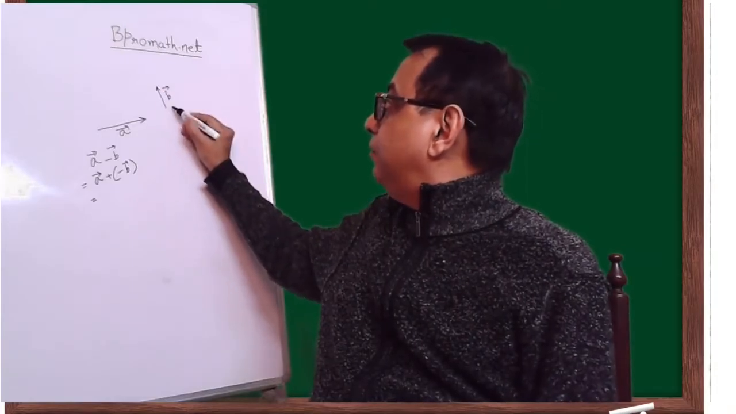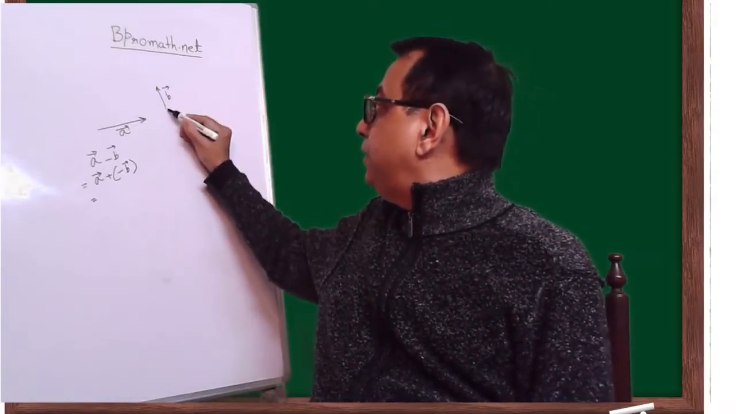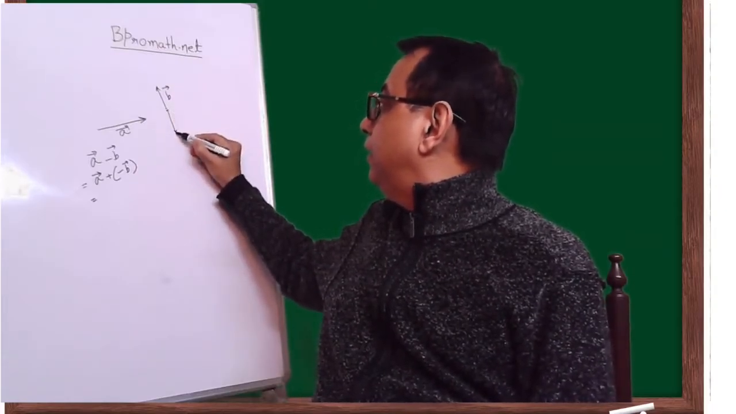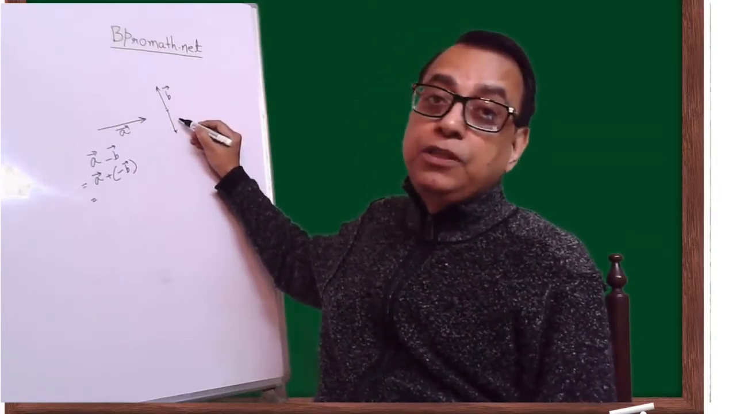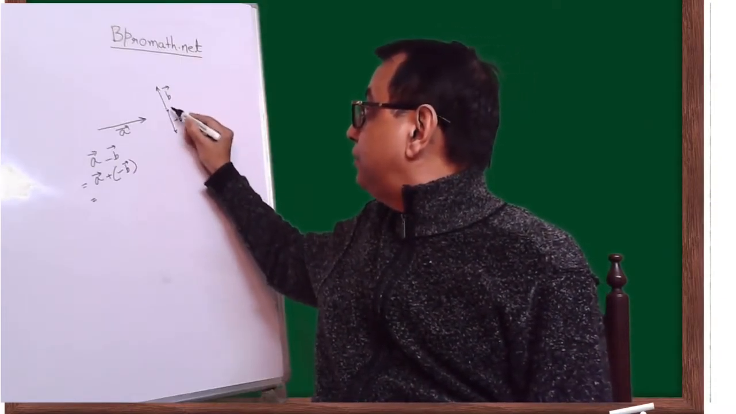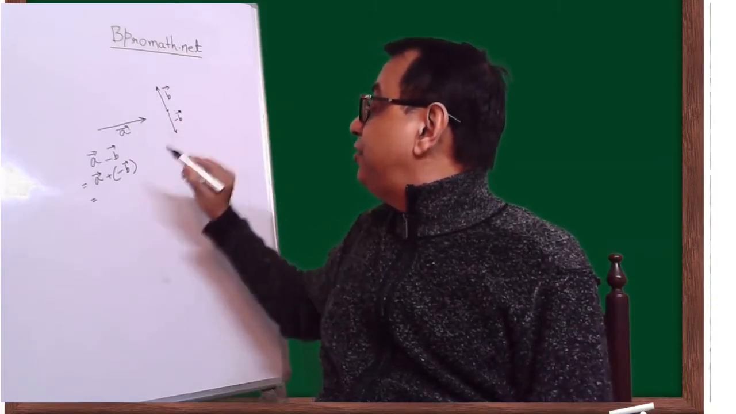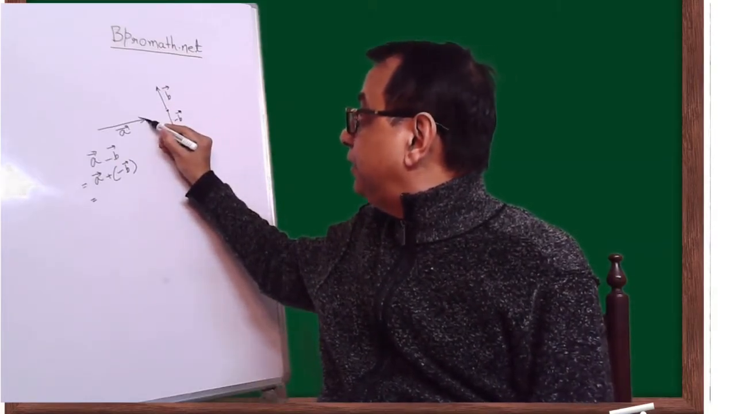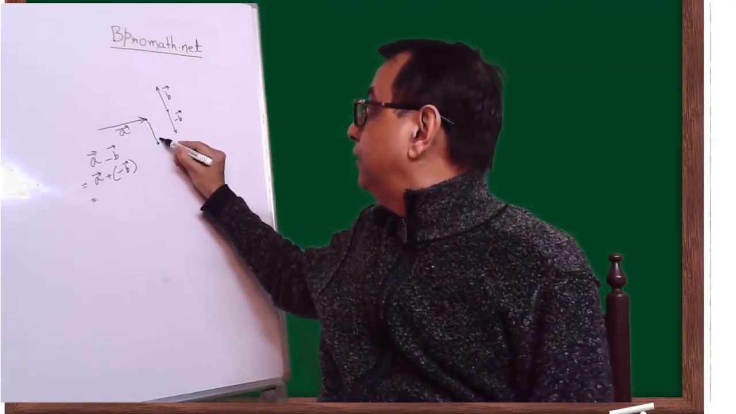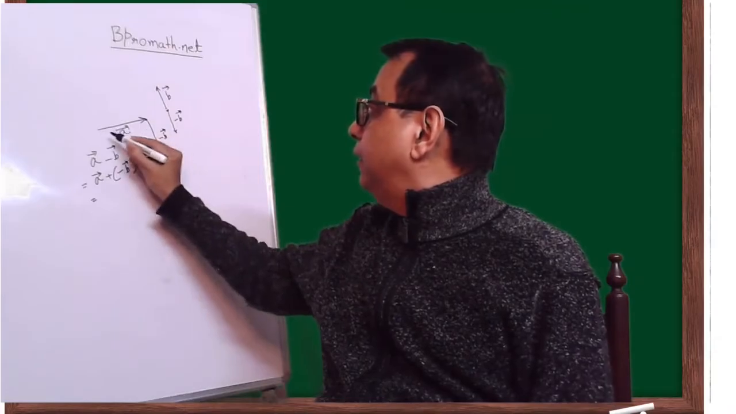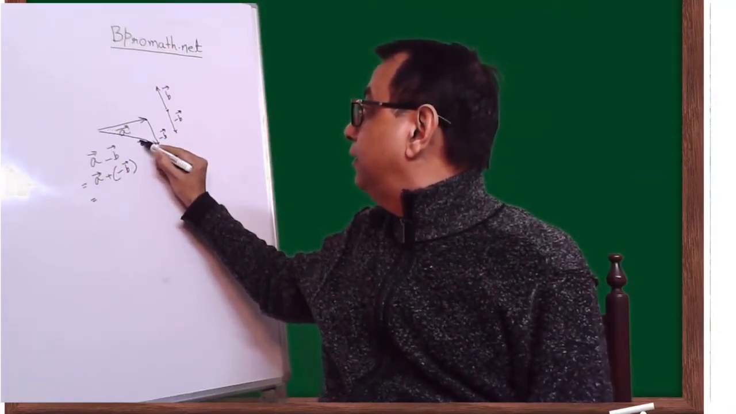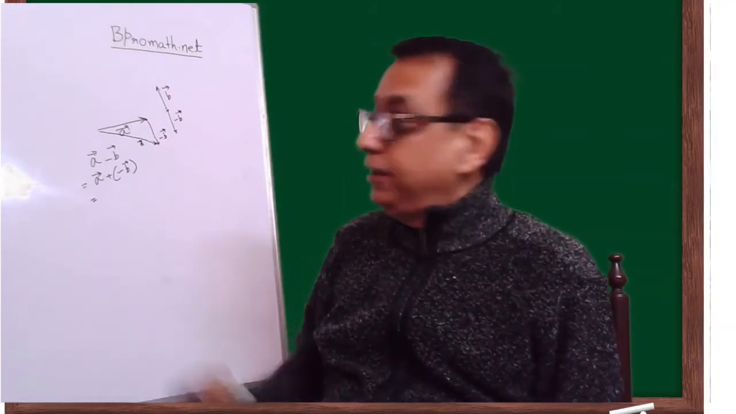Now what is minus of B? If this is B, and I put equal length and opposite direction, it will become minus B. And what I have to do is put the initial point of minus B here and draw minus B here, and this will give me A minus B.